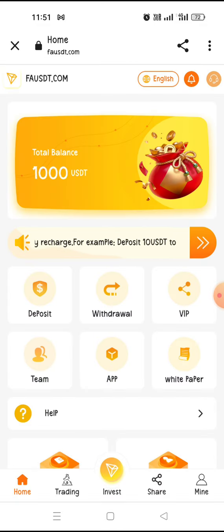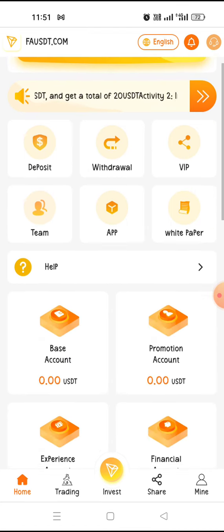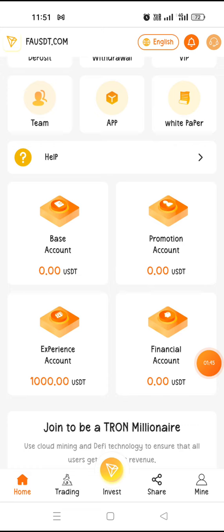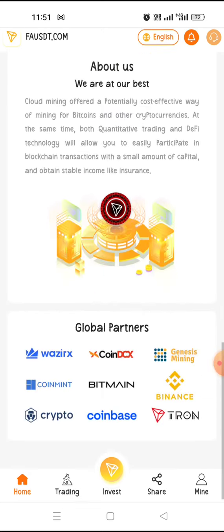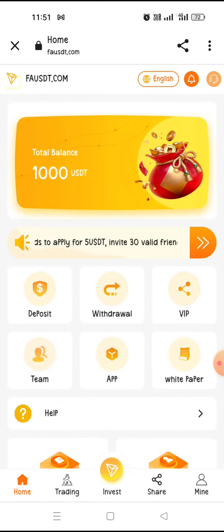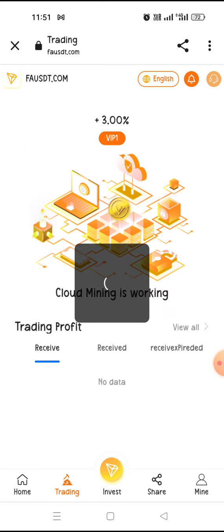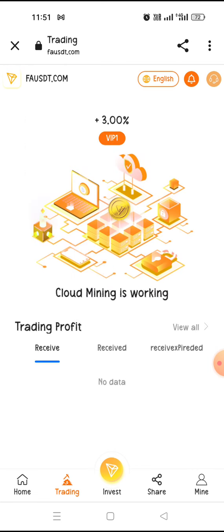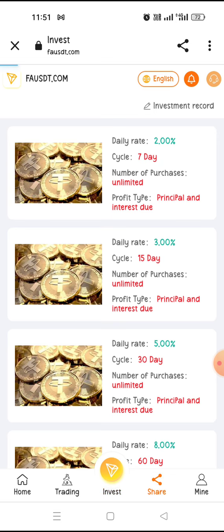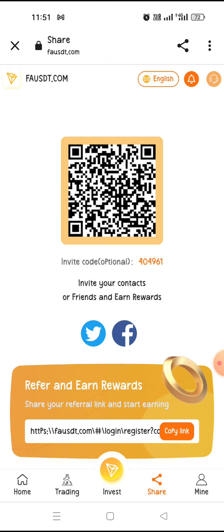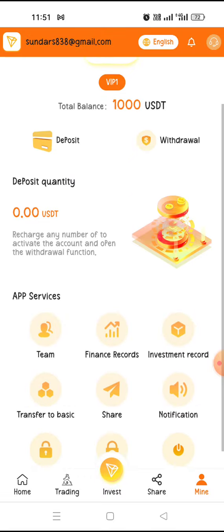Once you register, you will easily get 1000 USDT of balance. It's a simple method. Here base account 0, promotional account 0, experience account 1000, and financial account 0. A lot of things are working here. Just open the trading option. Here received, expired, a lot of things are going on. Here is the invest option, then click on the share option, then the mine option. Everything is shown here.